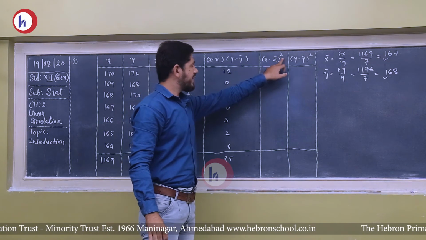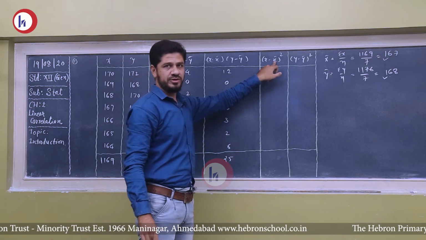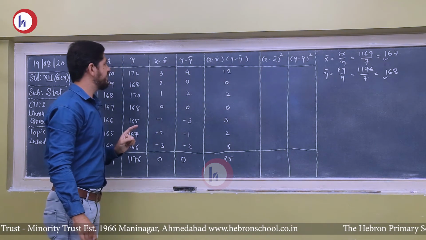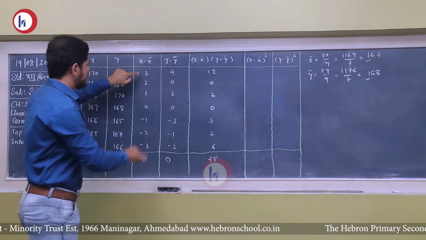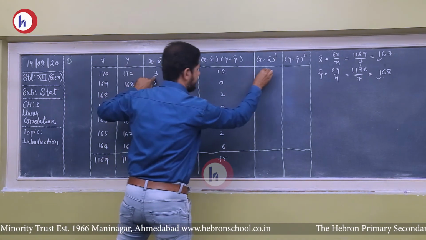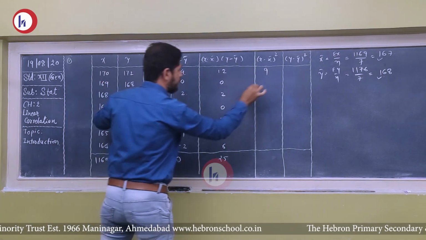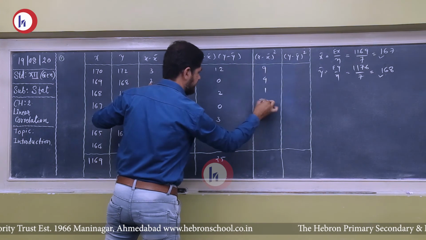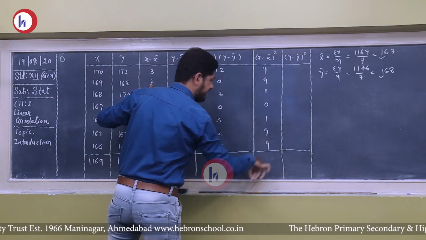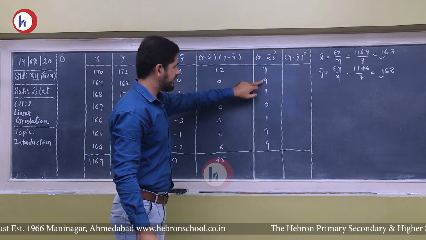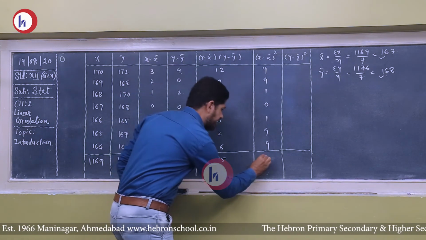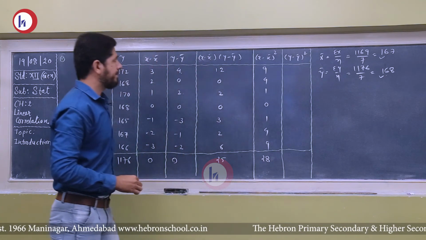Now the square of the x minus x bar column. The square of 3 is 9, square of 2 is 4, then 1, then 0, then 1, then 4, and 9. 9 plus 1 is 10, plus 4 is 14, and 14 2s are 28.